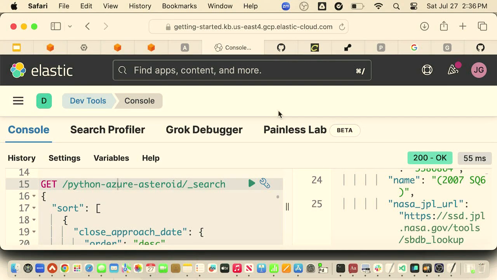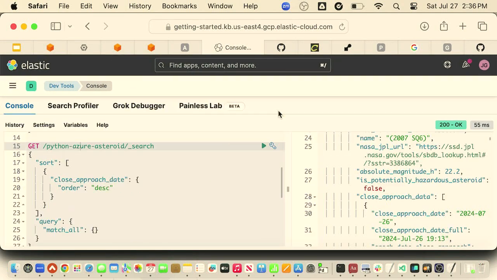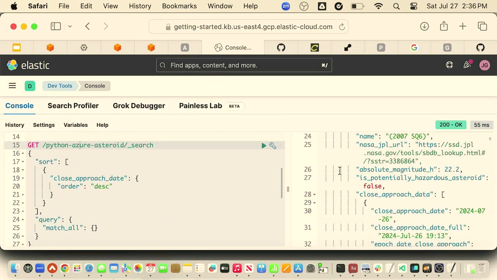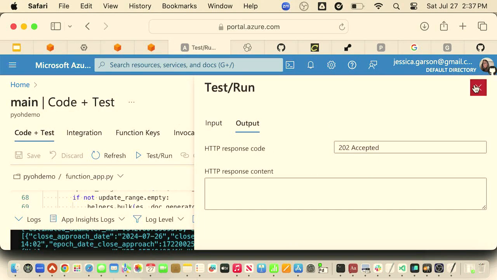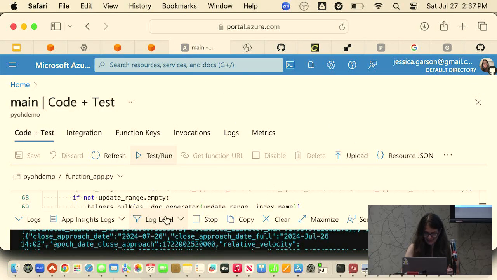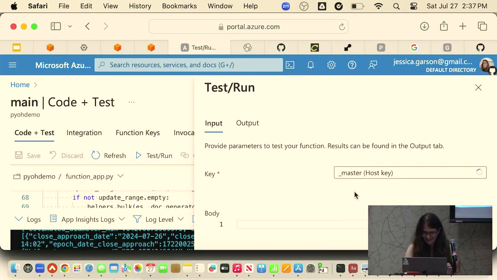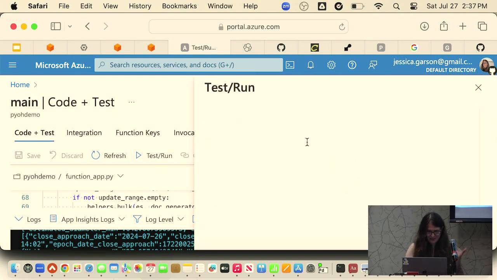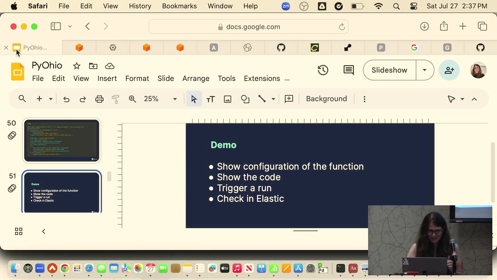Cool. I'm going to try making this a little bit smaller. OK, cool. Yeah, now you can see it a little bit better. So yeah, and then inside of Azure, if we wanted to test this, what we could actually do right here is we can test this locally as well. If we press test and run, that's how we can invoke a function. So yeah, pretty easy. And then the last one I wanted to talk to you all about is AWS Lambda.